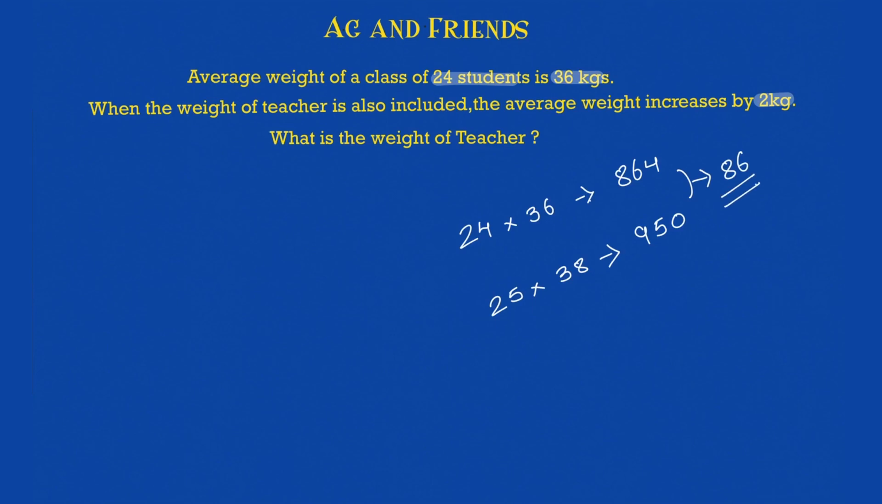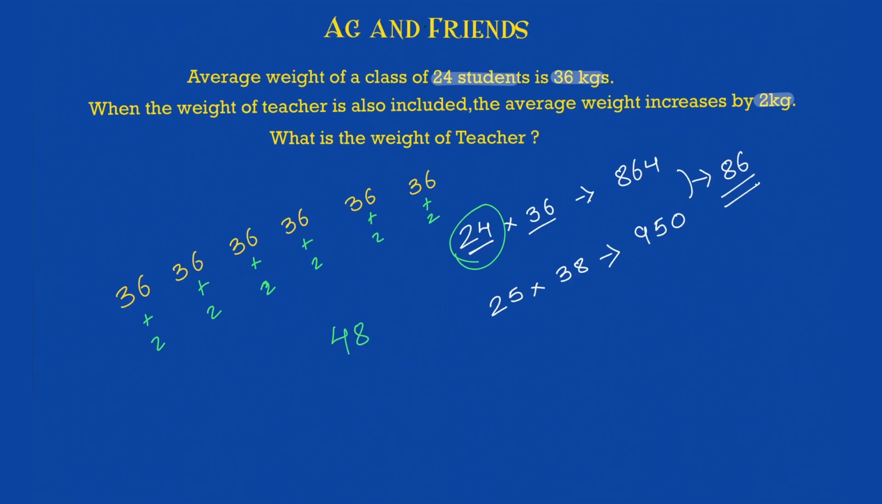Now if I have to solve this by shortcut, what will I do? I'll say, okay, this was 24 students with an average of 36. So let each one of them have 36 as a weight. 24 students are there. Their average is 36. Now what has happened? Plus 2 is given by the teacher to all of them. Why? Because 36 became 38. How many 2s did the teacher give? To 24 students. So 48 is the extra weight that is given by the teacher to the rest of the students, so that their average increases from 36 to 38.